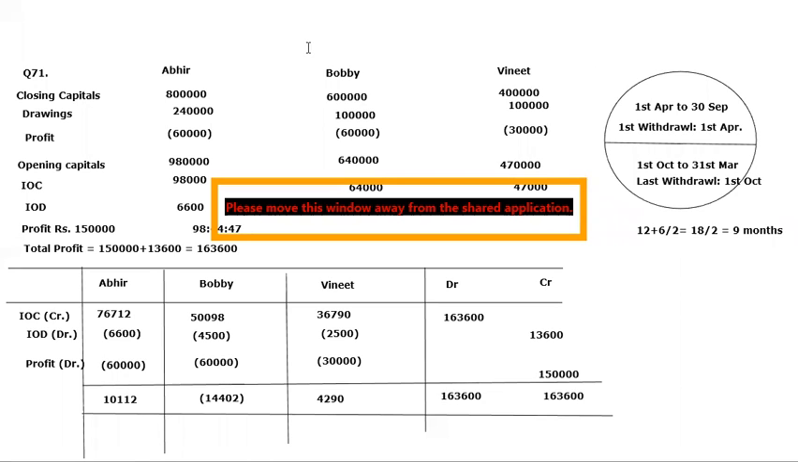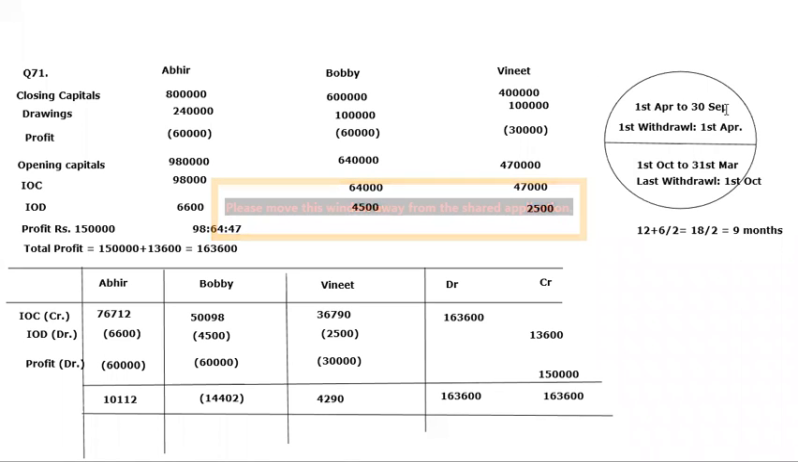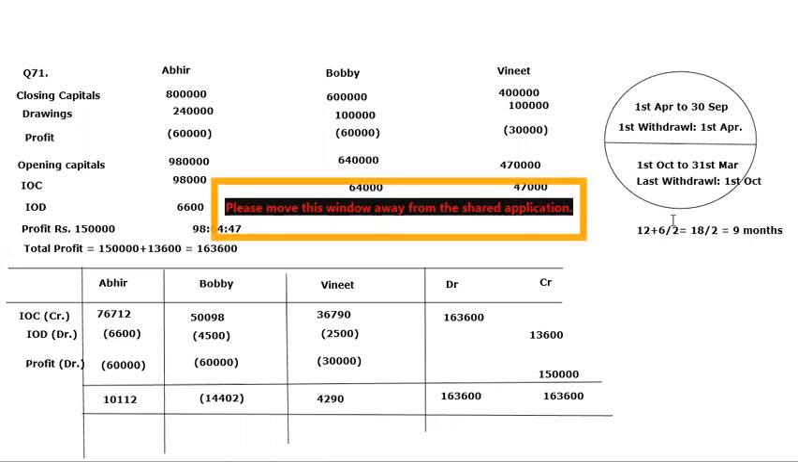In case of Bobby, IOD will be calculated for 9 months. And how are we guessing that? Actually, he has withdrawn in the beginning of every 6 months. It means the first withdrawal has been done on 1st of April and the last withdrawal has been done on 1st of October. Period left after first withdrawal, 12 months. Period left after last withdrawal, 6 months. So 12 plus 6 divided by 2, 18 divided by 2, and 9 months of IOD will be charged, okay, from Bobby.